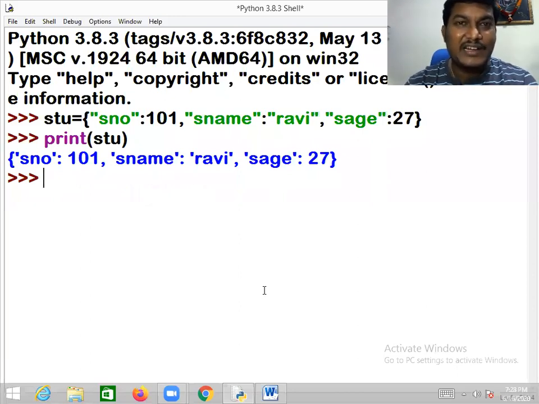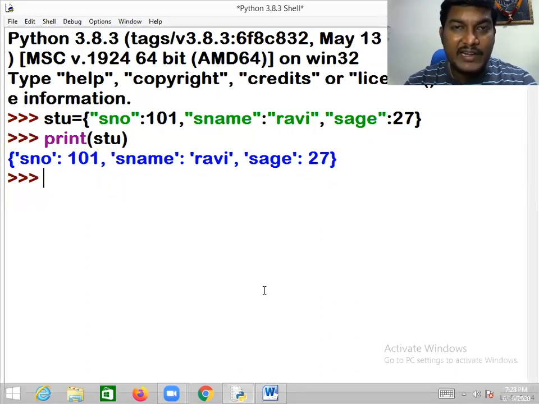Sir, can I use the index? No. In the dictionary, there is no indexing and no slicing. These things are not supported in the dictionary. Please concentrate: no indexing, no slicing. Got it? But sir, how can I access? That is by using the keys.